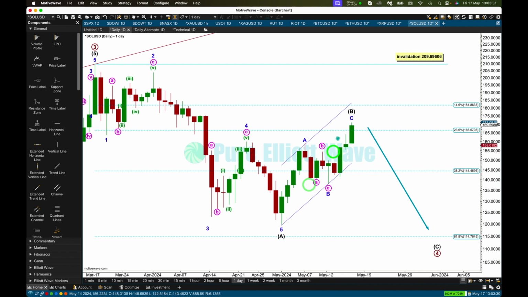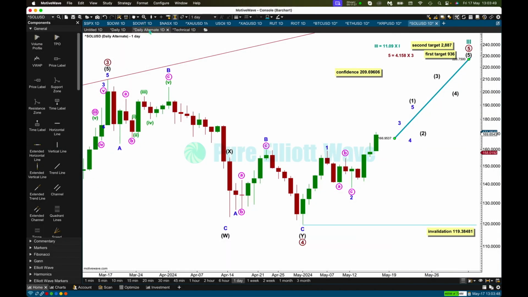Price is moving higher for the main Elliott Wave count for Solana. This is absolutely allowed for. Intermediate Wave B could continue higher. It cannot move beyond the start of A above 209.69606. A new high above that price point, by any amount at any time frame, would invalidate this main Elliott Wave count and add confidence to this alternate.